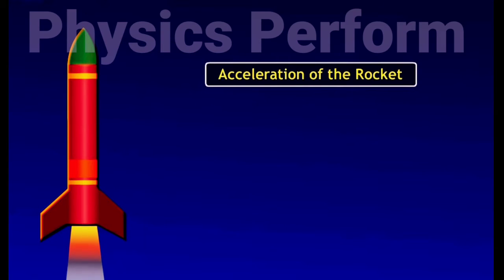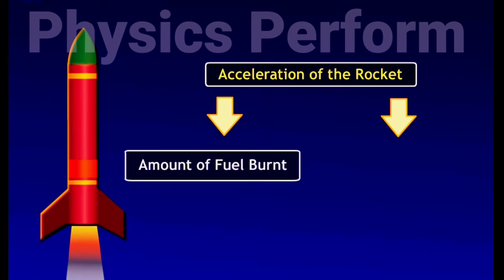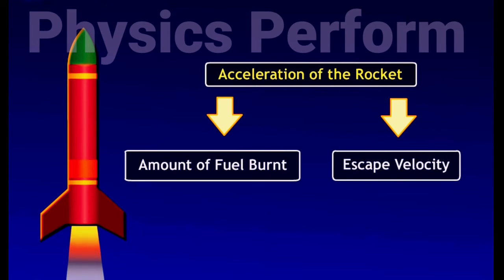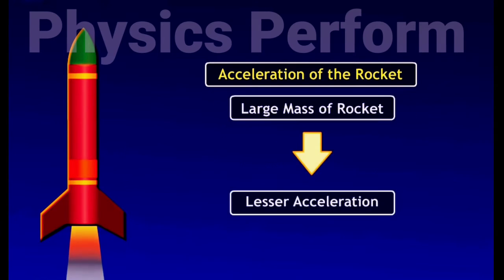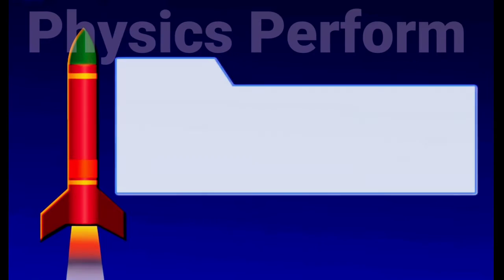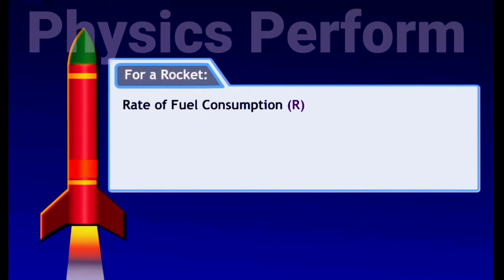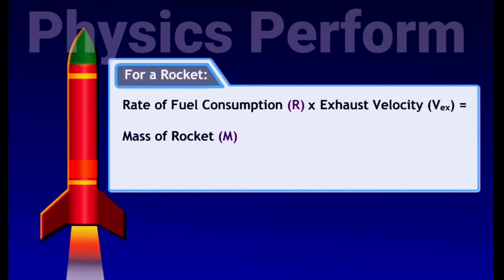For a rocket, the acceleration is determined by the amount of fuel burned and the exhaust velocity. Acceleration of a rocket is also affected by mass. The rate of fuel consumption multiplied by exhaust velocity is equal to mass of the rocket multiplied by acceleration.